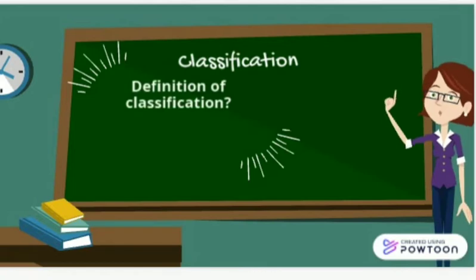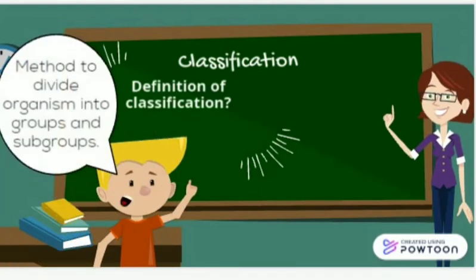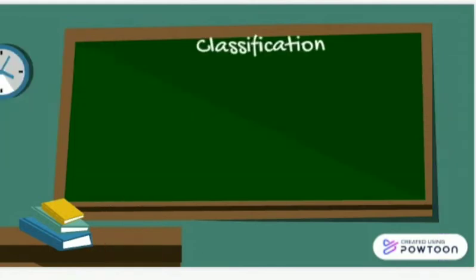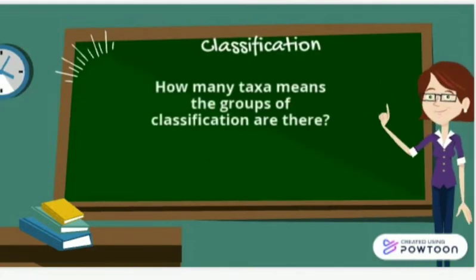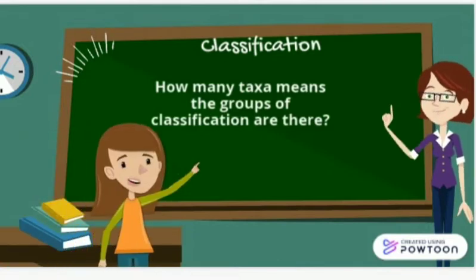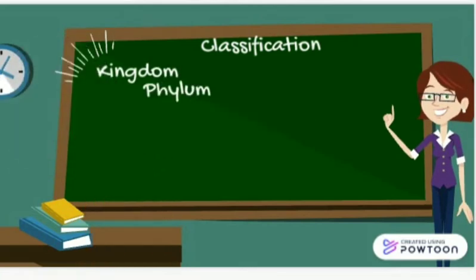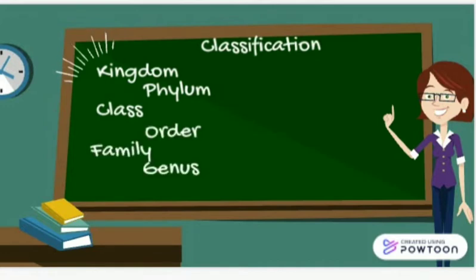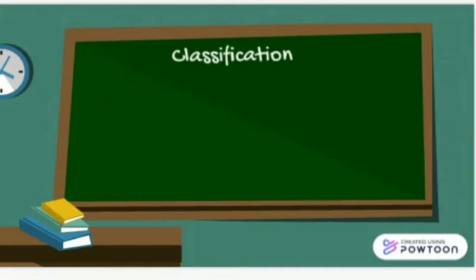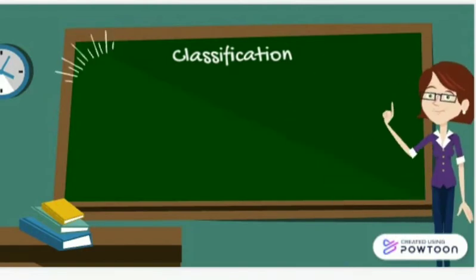Let's have a recap. So how will you define classification? Yes, the answer is it is the method to divide organisms into groups and subgroups. Good. And how many taxa, meaning the groups of classification, are there? Yes, the answer is there are 7 taxa. Can you name them? The first taxa is kingdom, then phylum, class, order, family, genus, and species. Good. You guys revised the lesson properly.